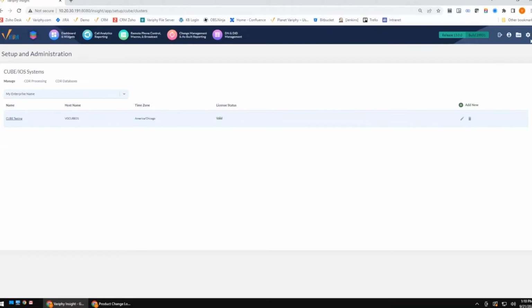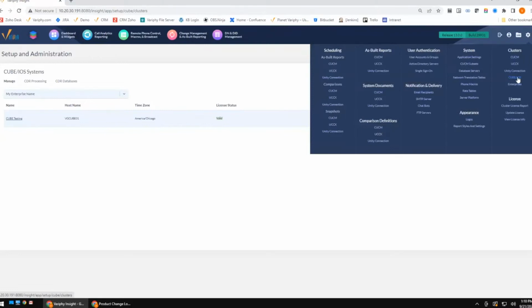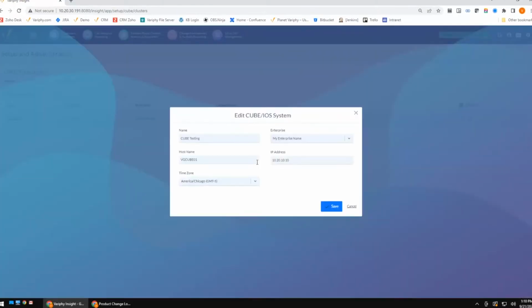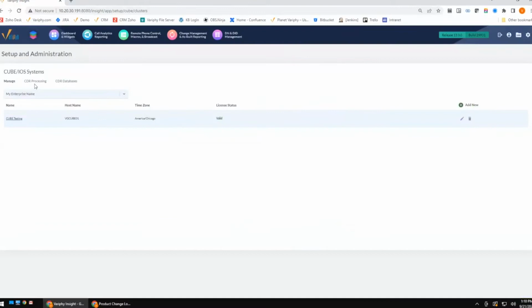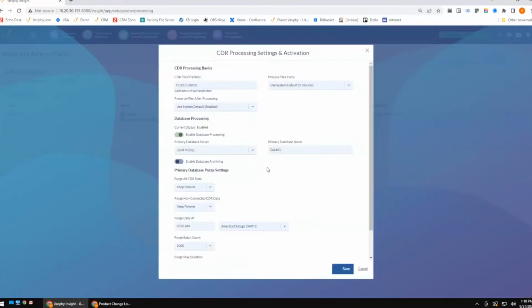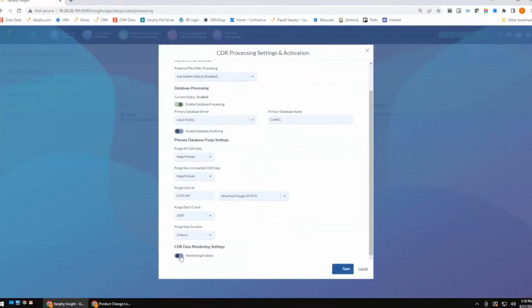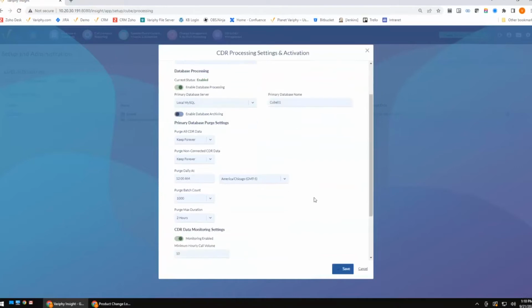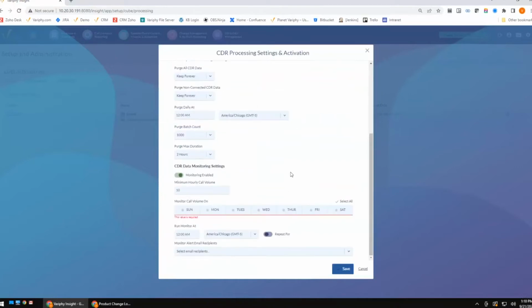All you need to do is pop over to your gear on the right-hand corner and go to your Cube. If you edit your Cube cluster, you're going to notice there's a new option at the bottom, the CDR processing section. I'm going to edit my Cube under CDR processing, scroll down to the bottom, and you now have the ability to monitor the Cube event. This is important for any Cube event. We have noticed issues in the past where the IOS devices do not reconnect and start pushing data via the FTP program. It's not common, but it has happened. So this is a great way to get ahead of that if something like that should happen.